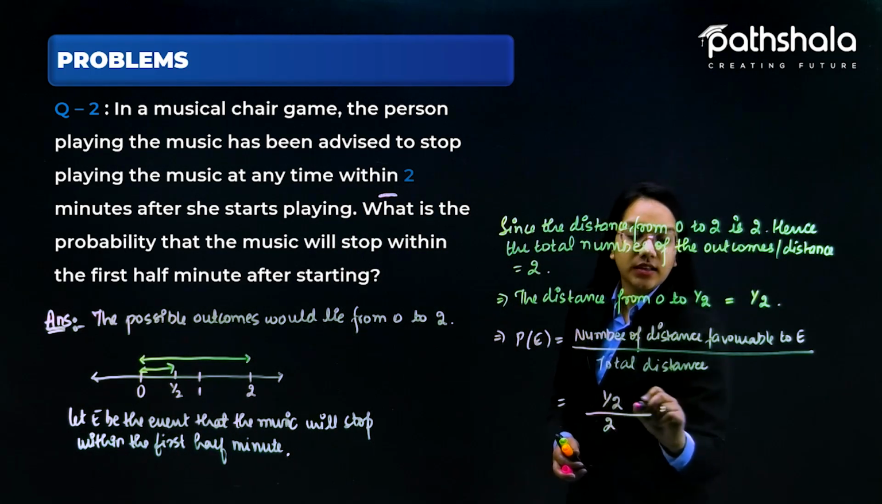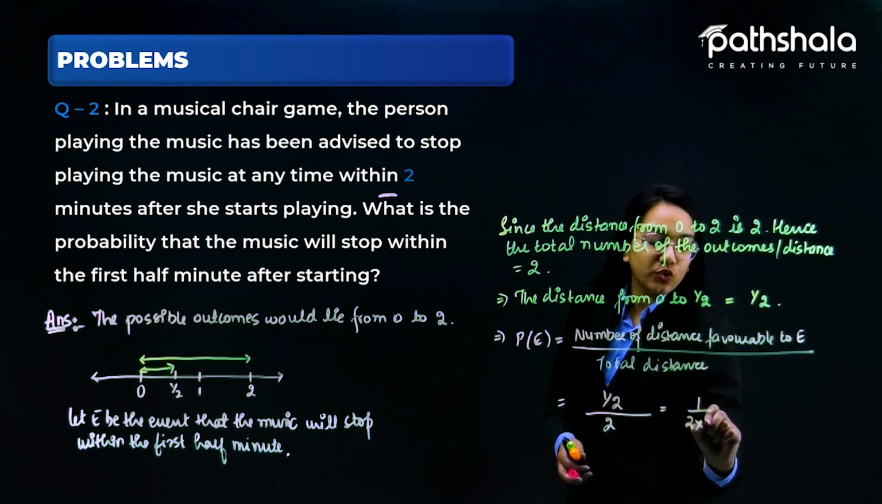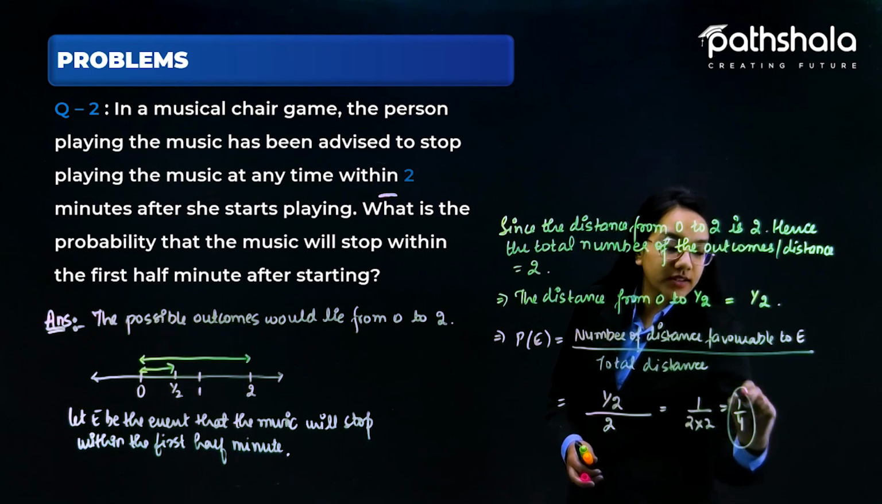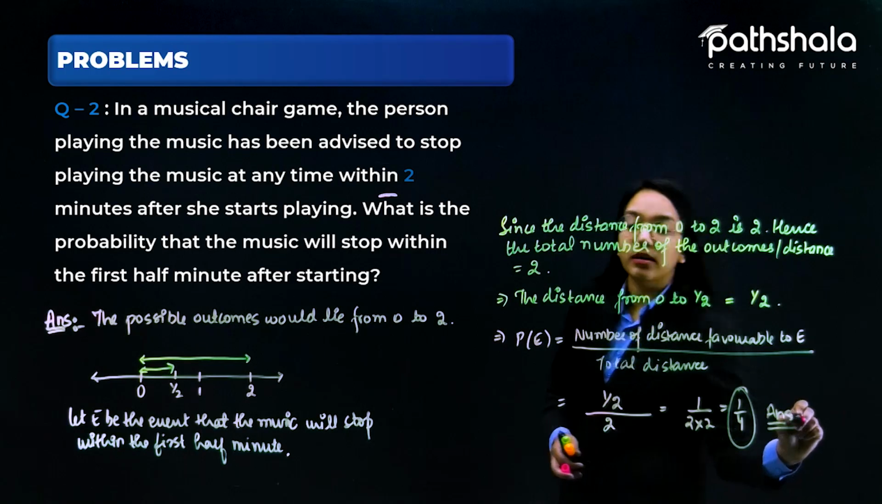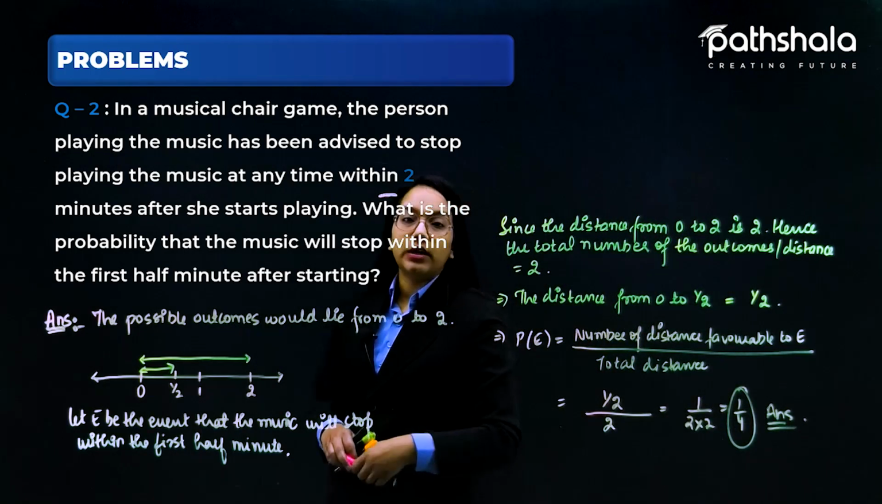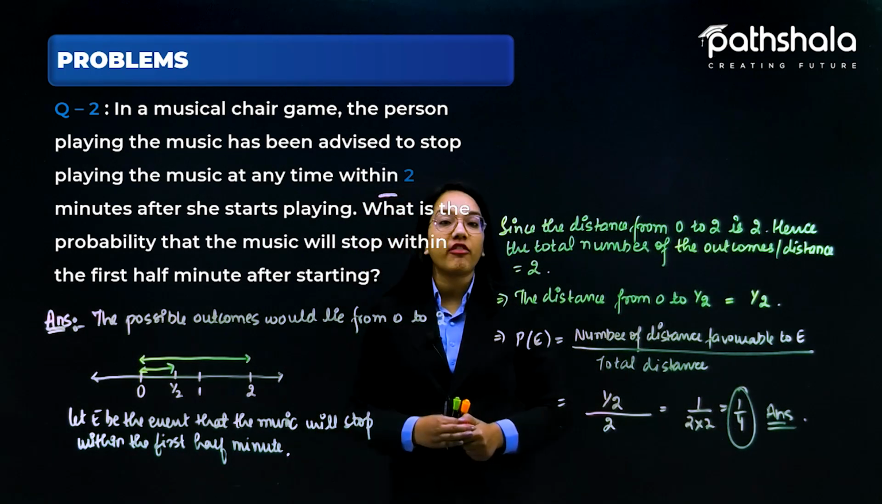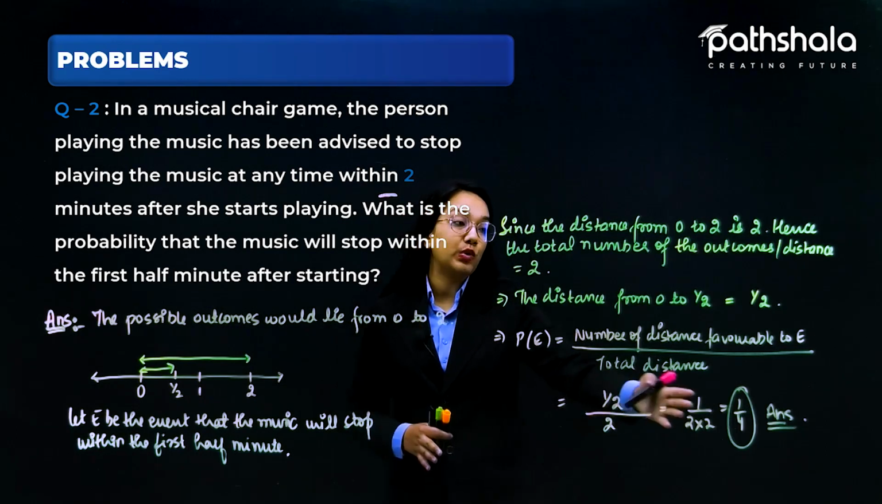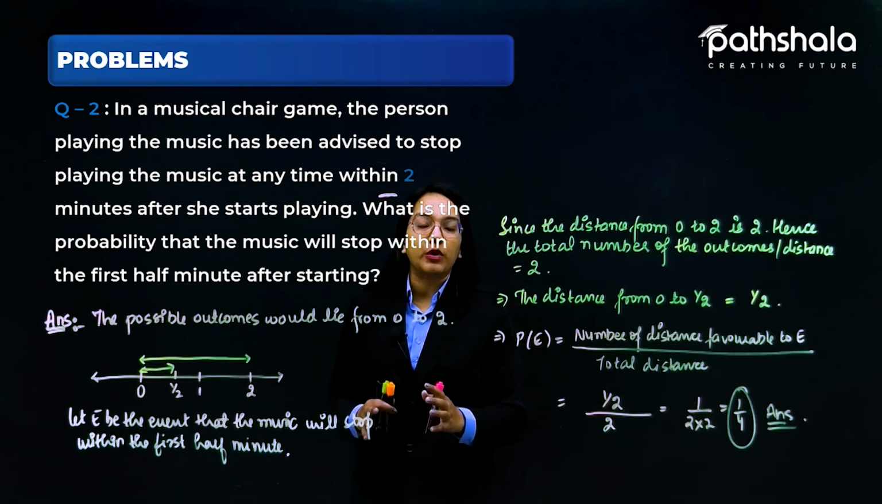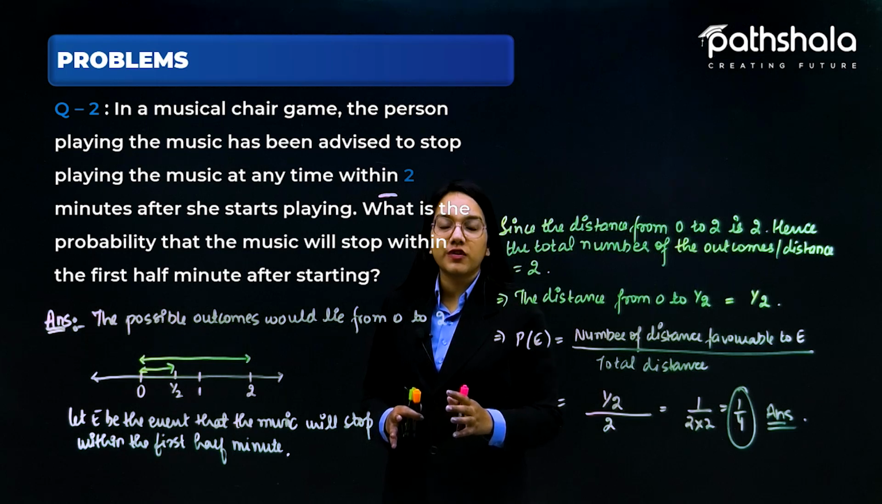It means the answer is 1 by 2 into 2, which is 1 by 4, and hence the probability that the music will stop within the first half minute after starting is equal to 1 by 4 using this particular method. I hope the solution for this question is all clear to you.